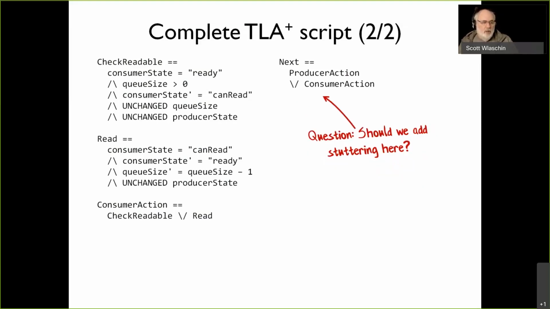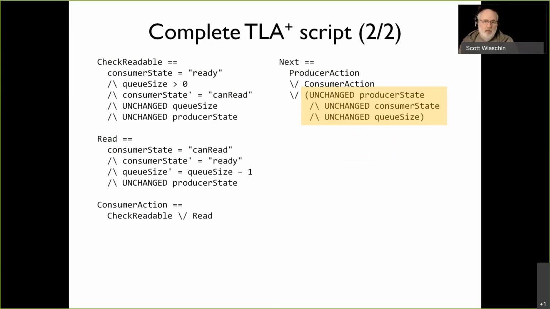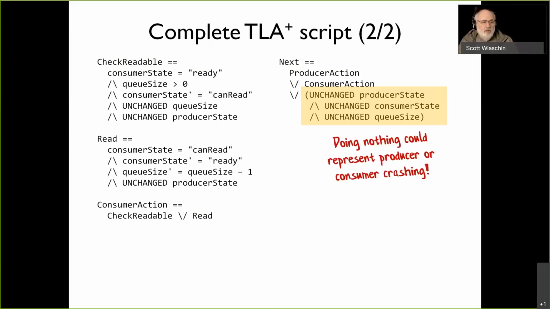Something else I should point out is that we don't have any stuttering, because this system, these loops, will go round and round in a loop. So there'll never be a point where there'll be a deadlock, hopefully. Should we add stuttering anyway, though? Should we add the fact that everything could stay unchanged? That's a good question. If you think of things being unchanged, you could actually use this to model the system crashing. Like if the producer isn't producing anything, how would you detect that? Could you handle that? Maybe you need to monitor the queue size, and if the queue hasn't changed size for a while, that's a flag or something. You can actually model that very nicely in TLA+. So that's kind of cool.